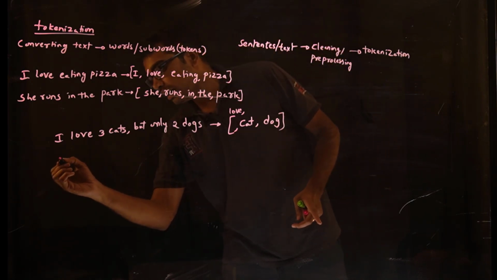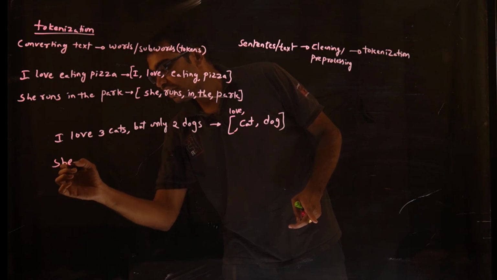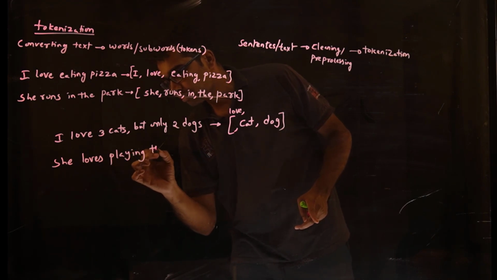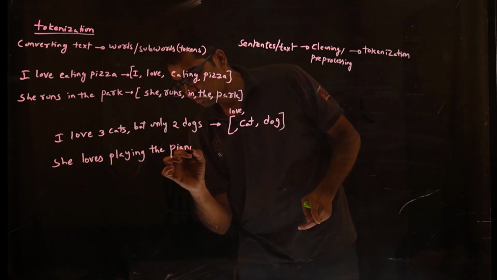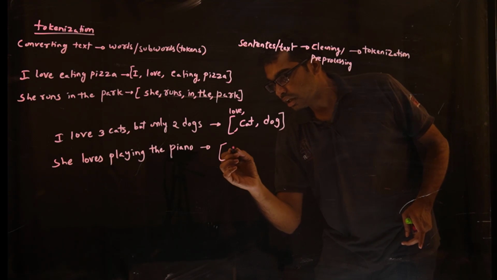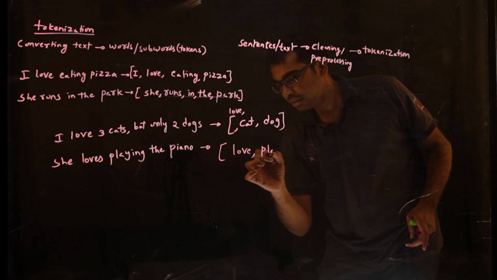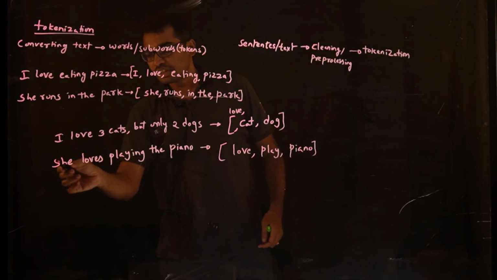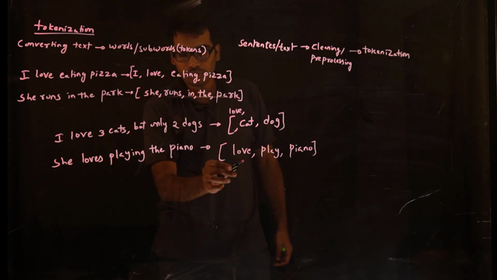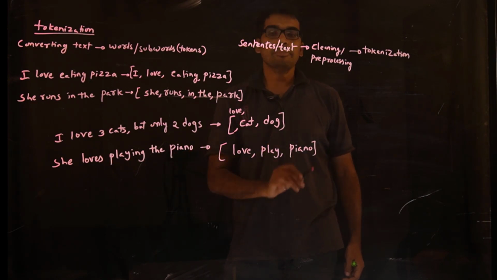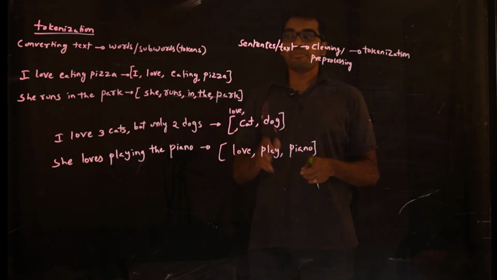Similarly, if I go to another sentence, "She loves playing the piano." If I convert it, we get love, play, piano. So she is a stop word, loves will become love, playing will become play, the is a stop word which is removed, and piano stays piano. So these three will come after you perform the cleaning and then we perform tokenization.